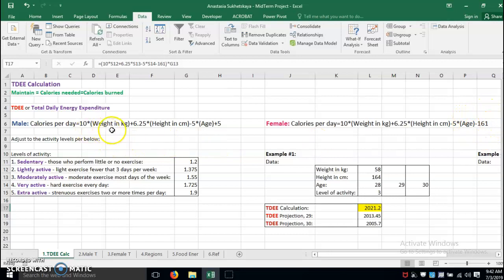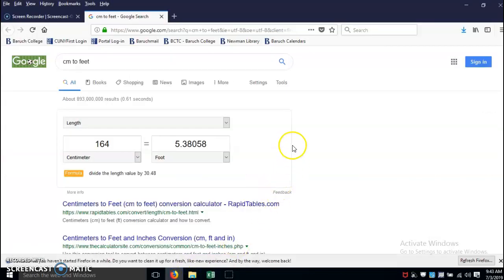So 10 multiplied by the weight in kilograms, plus 6.25 multiplied by the height in centimeters, minus 5 multiplied by age, plus 5 for male and minus 161 for female. The only thing is that the weight has to be in kilograms and the height in centimeters, like European metrics. Otherwise the formula will not work. I'm personally Russian and we use that kind of metric, so I'm very familiar with this. But anyway, if not, there are many online calculators to translate centimeters and kilograms to pounds.